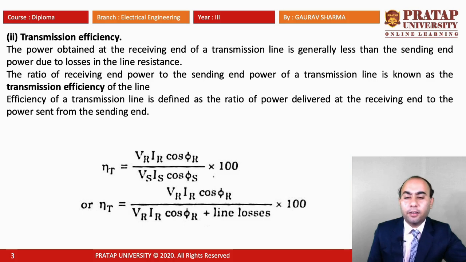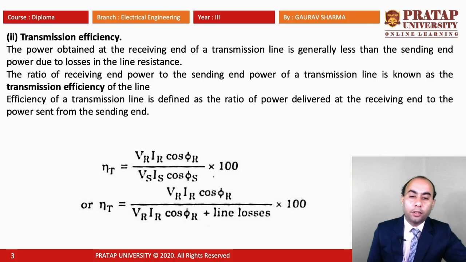So we can say that the transmission line efficiency is equal to Vr Ir cos phi r divided by Vs Is cos phi s, into 100. So we can easily calculate the transmission line efficiency. Here Vr is the receiving end voltage, Ir is the receiving end current. Similarly, Vs is the sending end voltage and Is is the sending end current. Cos phi r is the power factor of the receiving end, and cos phi s is the sending end power factor.